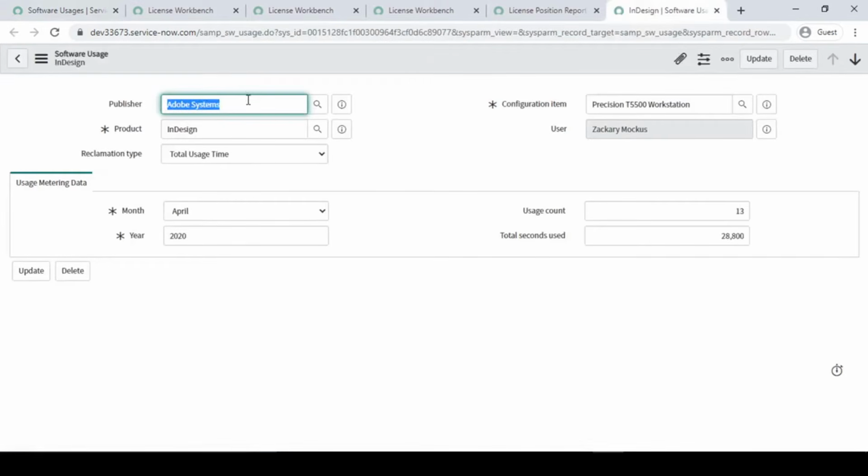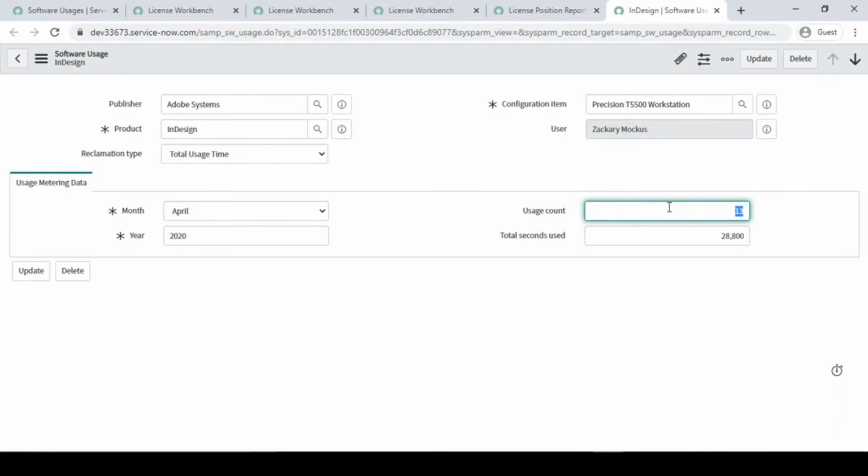So let's say for the publisher Adobe we have a product called InDesign, and the reclamation type is total usage time, right? In the month of April, the users counted was 13, and the total seconds was this much. We have made one rule that if the user count is less than 15, we are going to reclaim it, because they are not using it at an average level, right?